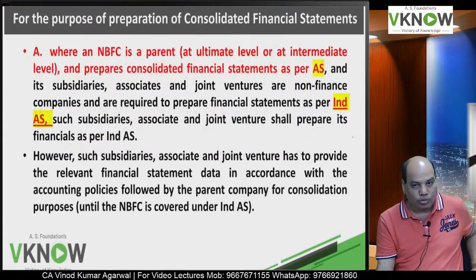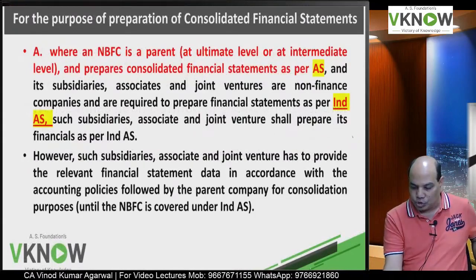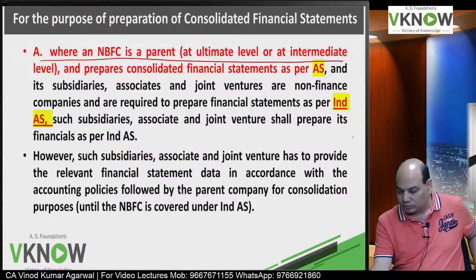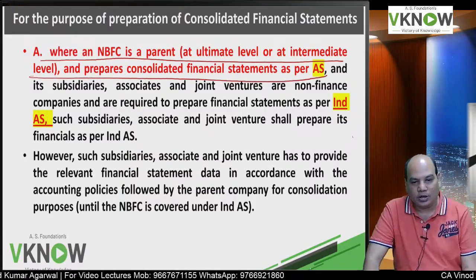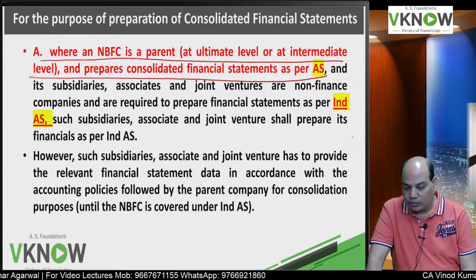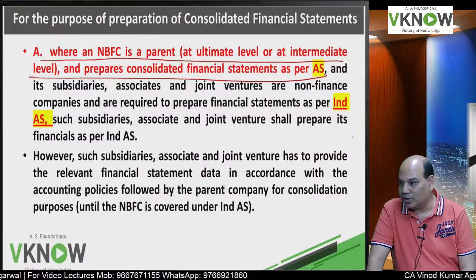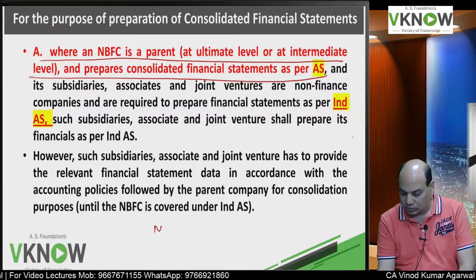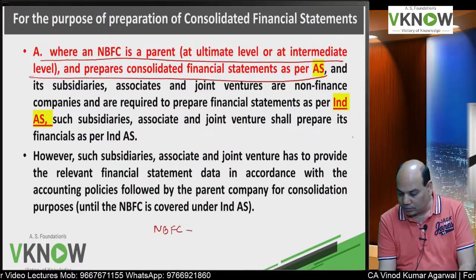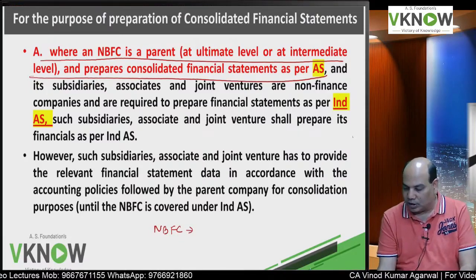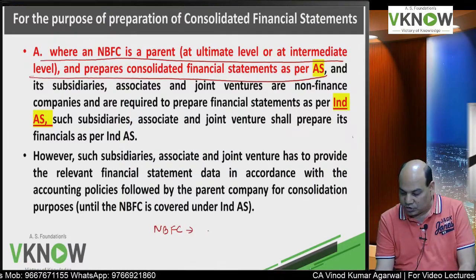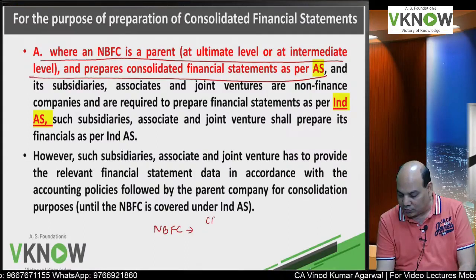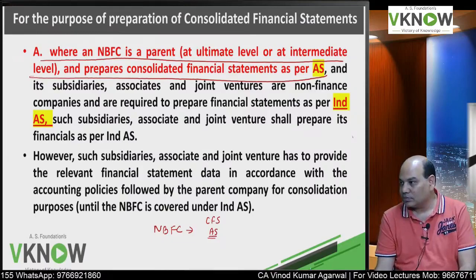So I am going to take two situations. Case A, you can underline this portion, which I have written in red font on the screen, where an NBFC is a parent, at ultimate level or intermediate level, and prepares CFS as per accounting standard.